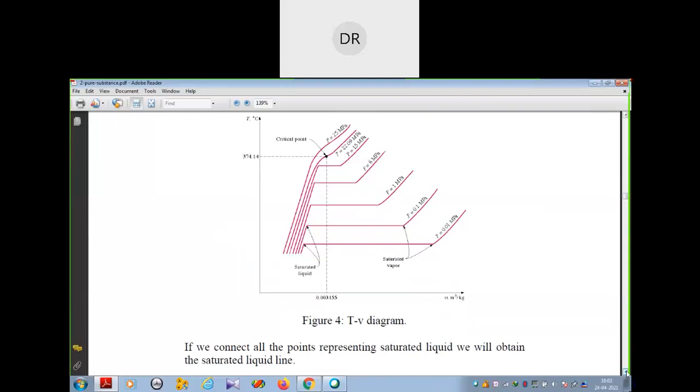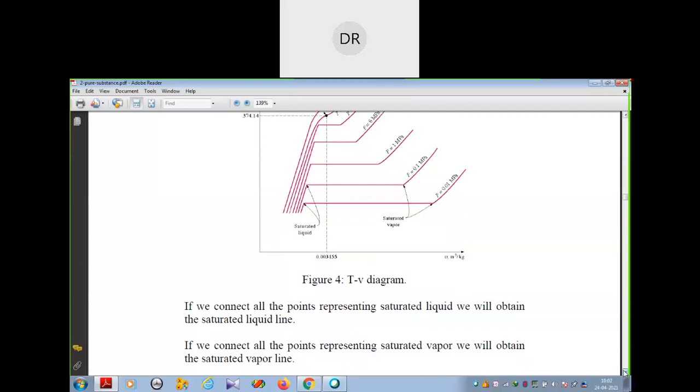If we connect all the points representing saturated liquid, we will obtain the saturated liquid line. So this is the saturated liquid line, and this is the saturated vapor line. Similarly, if we connect all the points representing saturated vapor, we will obtain the saturated vapor line.